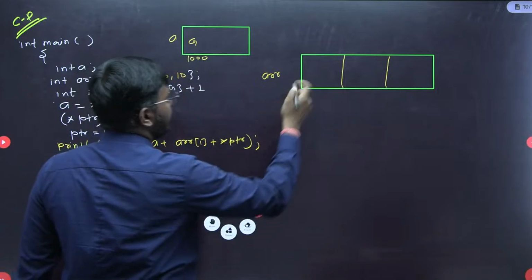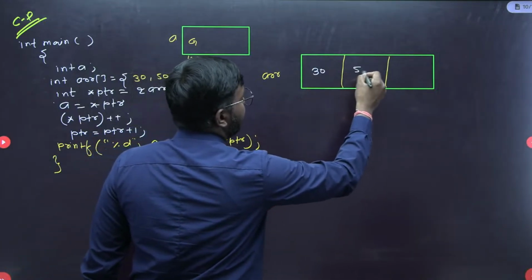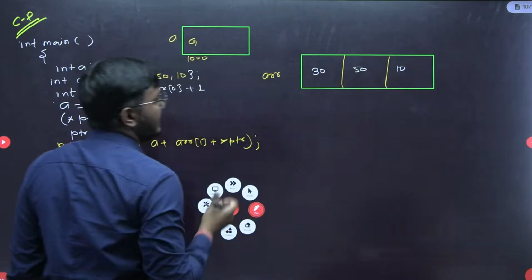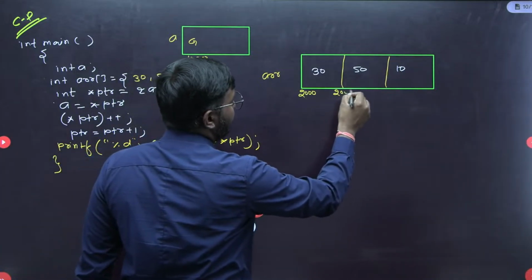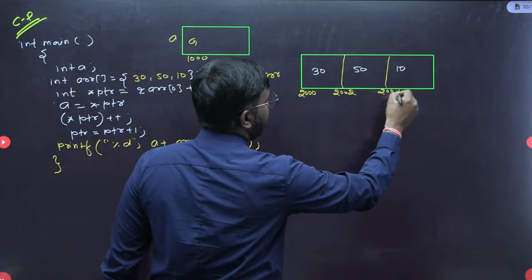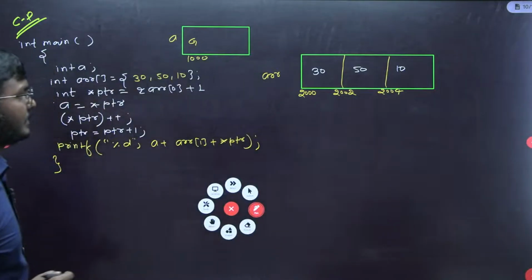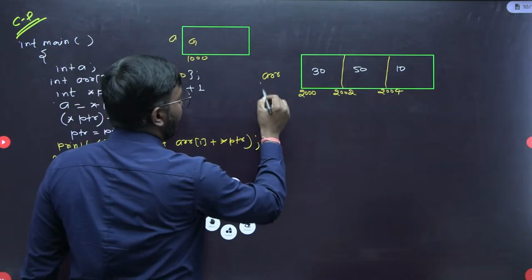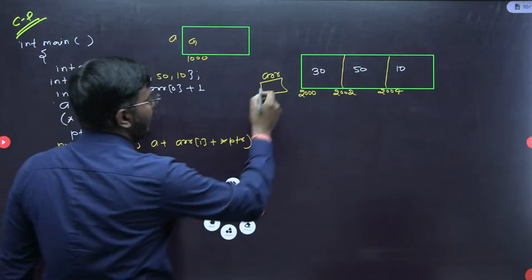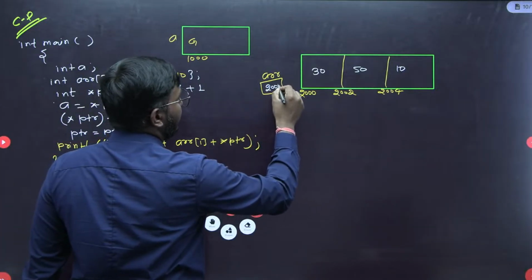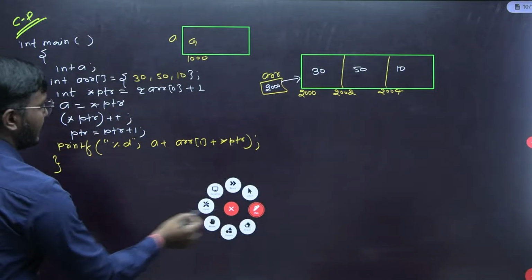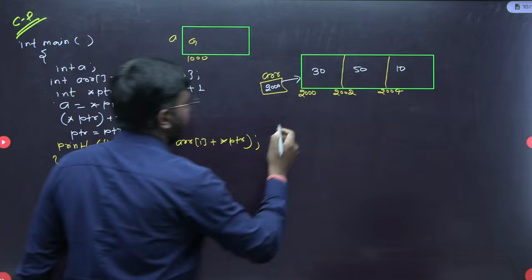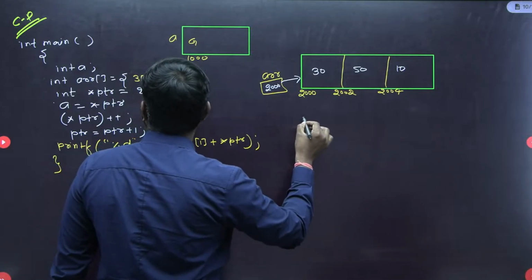The first is 30, then 50, then 10. Let's assume the addresses are 2000, 2002 and 2004. This is our array, and we know the array name contains the address of the first element. Now let's take the first statement, that is star ptr.